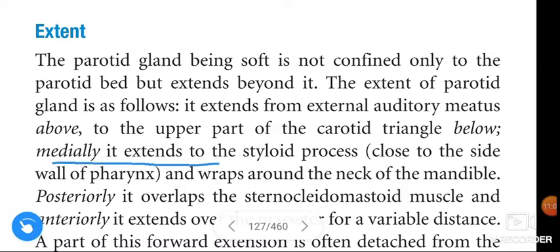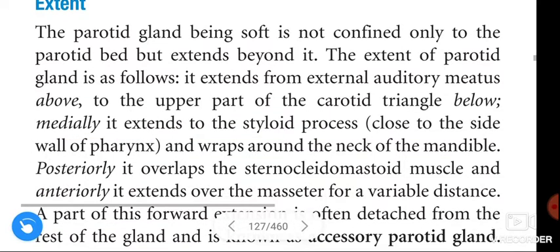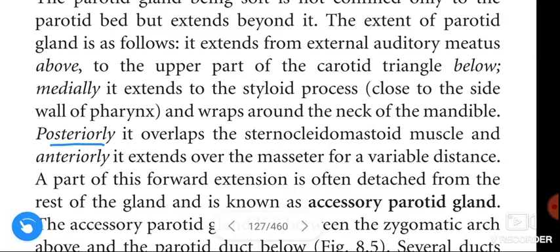Medially, it extends to the styloid process and wraps around the neck of the mandible. Posteriorly, it wraps the sternocleidomastoid muscle, and anteriorly it extends over the masseter for a variable distance.